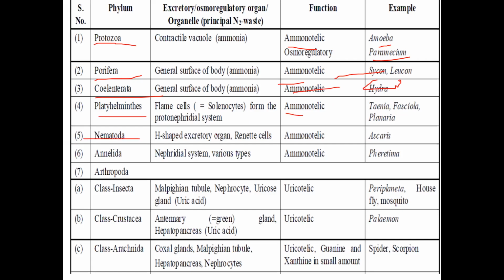Phylum Nemathelminthes is also ammonotelic. Phylum Annelida is also ammonotelic. So these all phyla are ammonotelic. Now about the phylum Arthropoda, class Insecta, class Crustacea, and Arachnida are uricotelic.